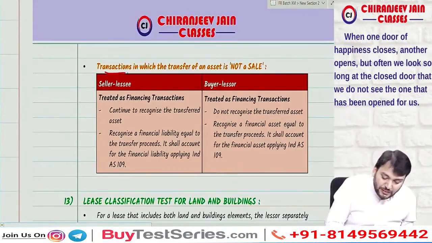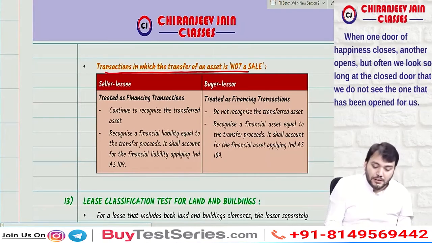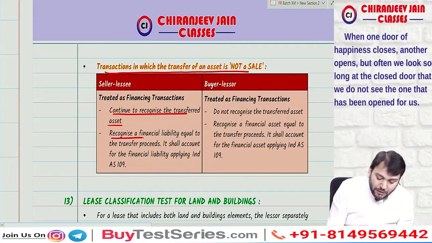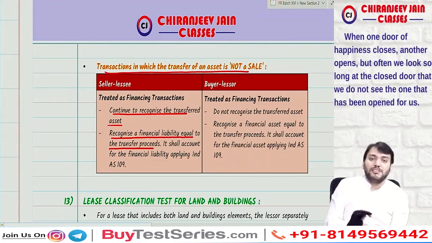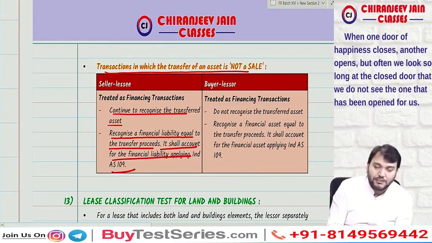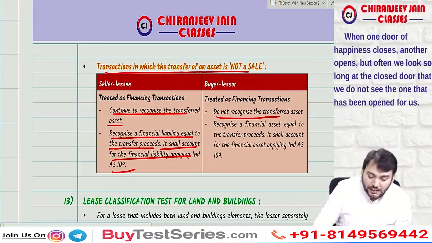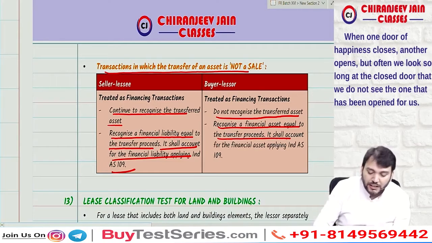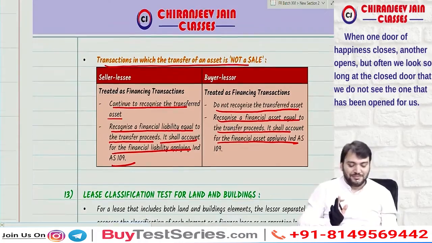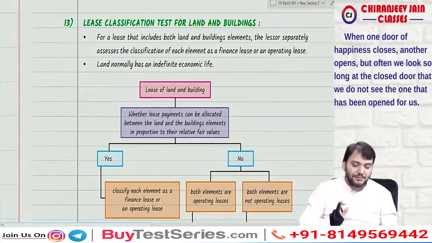Now, if the transfer is not a sale, then we will continue to recognize the transferred asset, meaning we will not pass any journal entry of sale, and whatever amount is received, we recognize a financial liability equal to the transfer proceeds. It shall account for the financial liability by applying Ind AS 109. The same thing for the buyer: do not recognize the transferred asset, recognize a financial asset equal to the transfer proceeds, and account for it as per Ind AS 109. Simple.